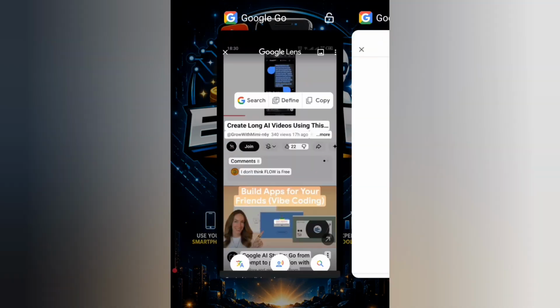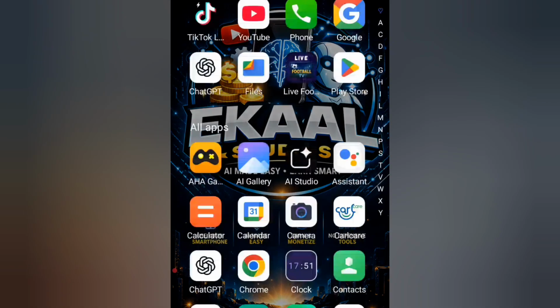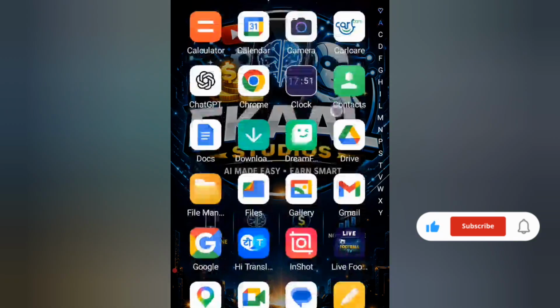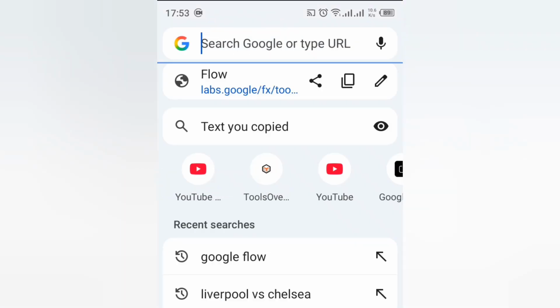The next thing we are going to do is go to Google and search for Google Flow. I'm going to use the Chrome browser. Next, I'm going to search for Google Labs. As you can see, I'd already opened it before, that's why you're seeing it on top here. I'm just going to click on it, and it will automatically take me to the website.